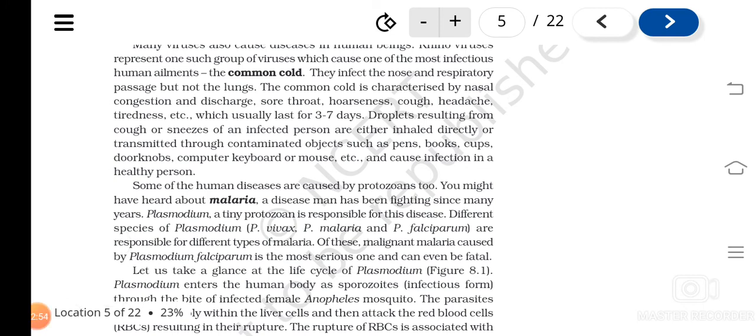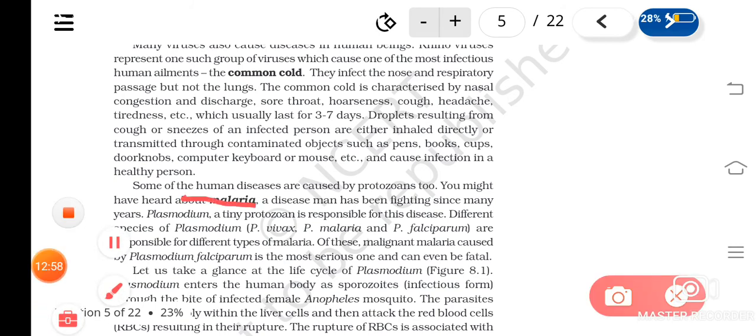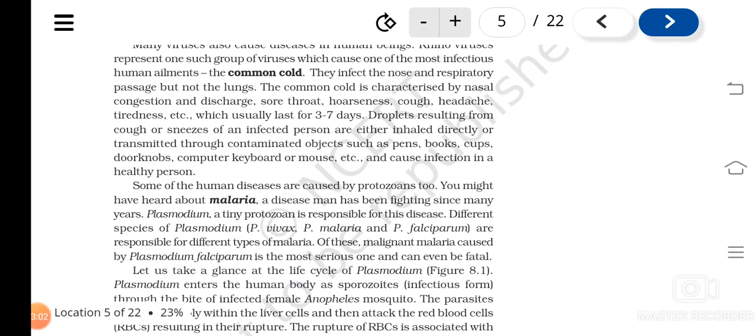Okay, an example is malaria. So the malarial parasite is what? It's a protozoan, not the mosquito. I have told this many times, isn't it? The causative organism of malaria is Plasmodium. So this was a very severe disease that existed in the world before.